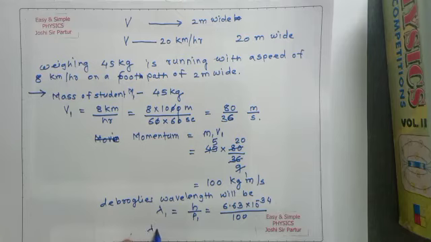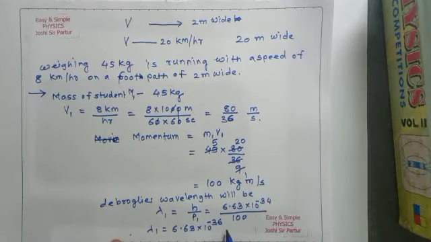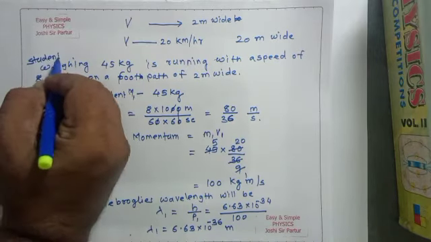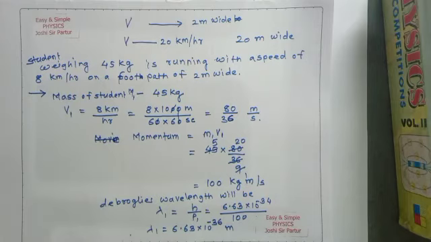That will be 6.63 into 10 to the power minus 36 meter. This is one example for a student weighing 45 kg running with a speed of 8 km per hour on a footpath 2 meter wide.